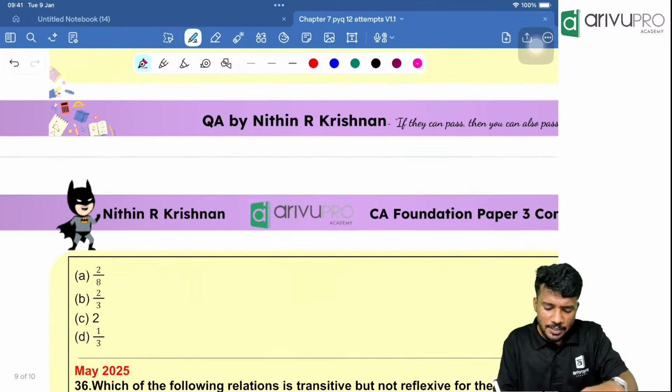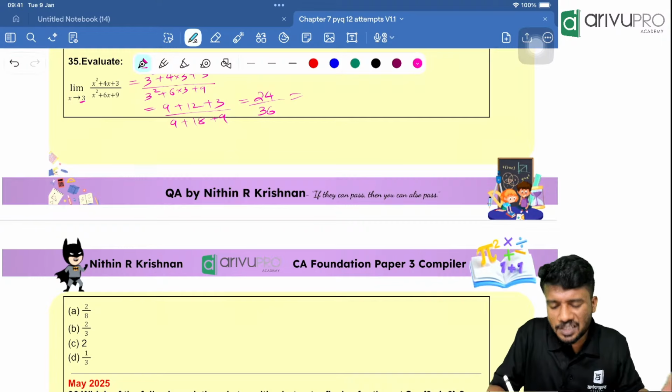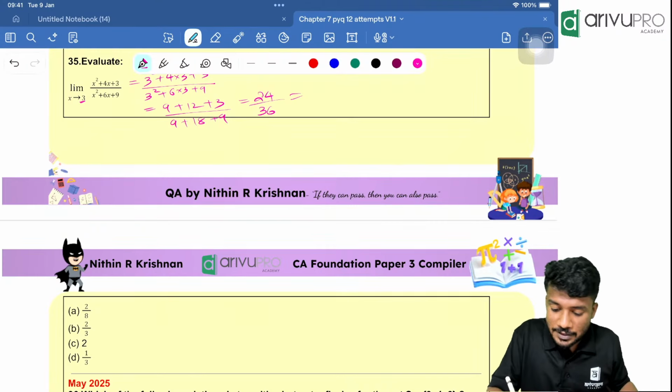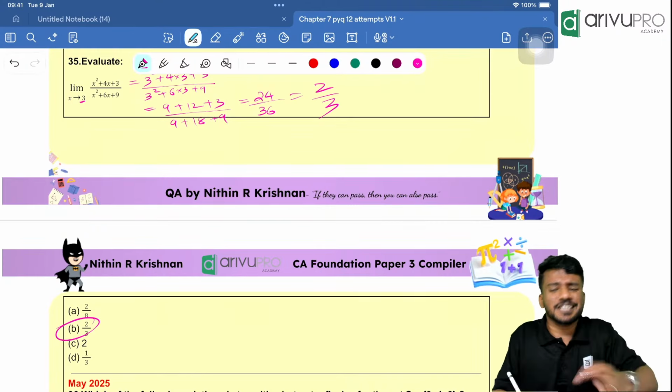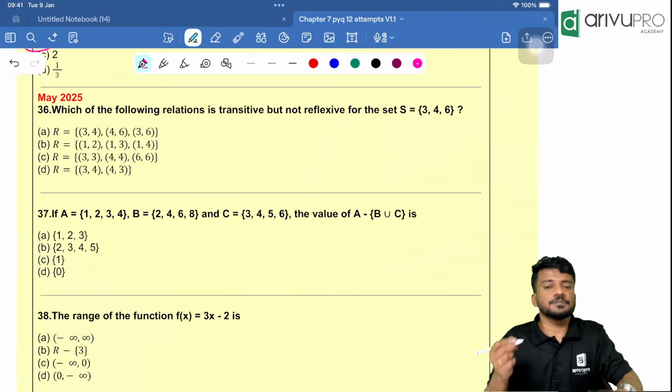Take your calculator and check. Looking at that, you can cancel with 6, or you can cancel with 12 itself. 2 by 3 is your answer, or use a calculator and find the value. Next one, May 2025 attempt.